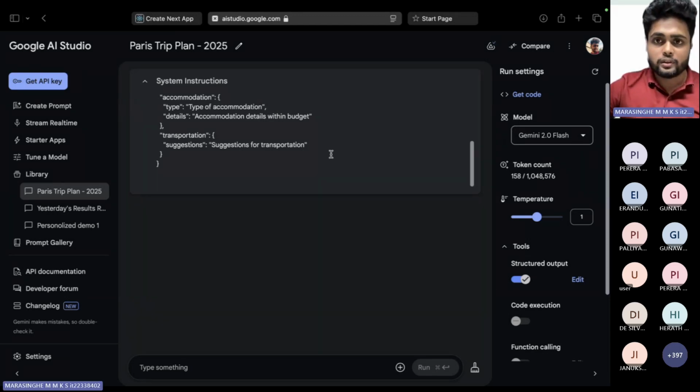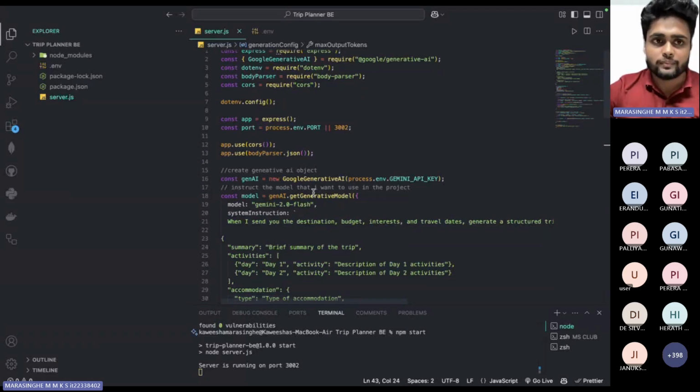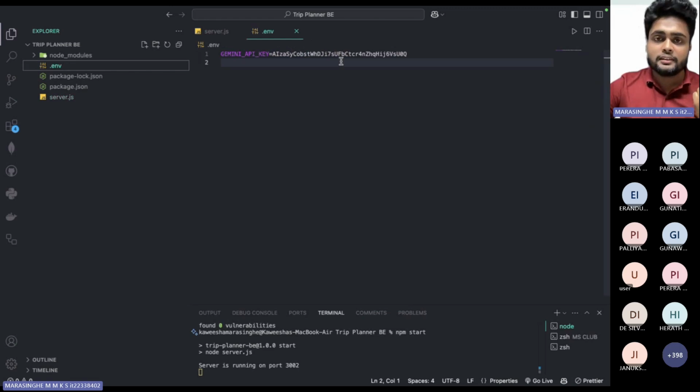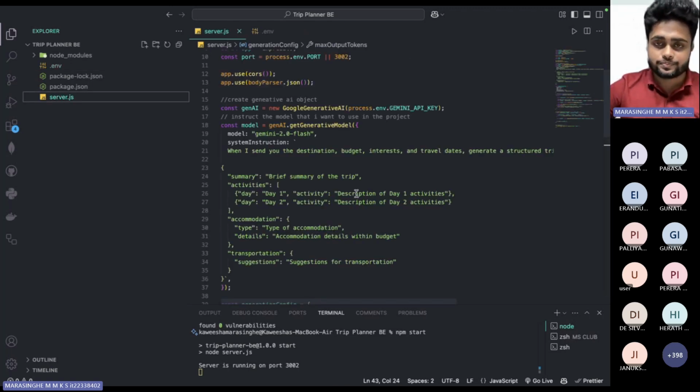So now I'm going to show you my backend server. This is a normal Node.js backend server. Not many coding standards are followed in here, because I want to give you clean code to understand this properly. First of all, you need to create an .env file to store the environment variables, and store the generated Gemini API key in your environment variables, and just set up the server.